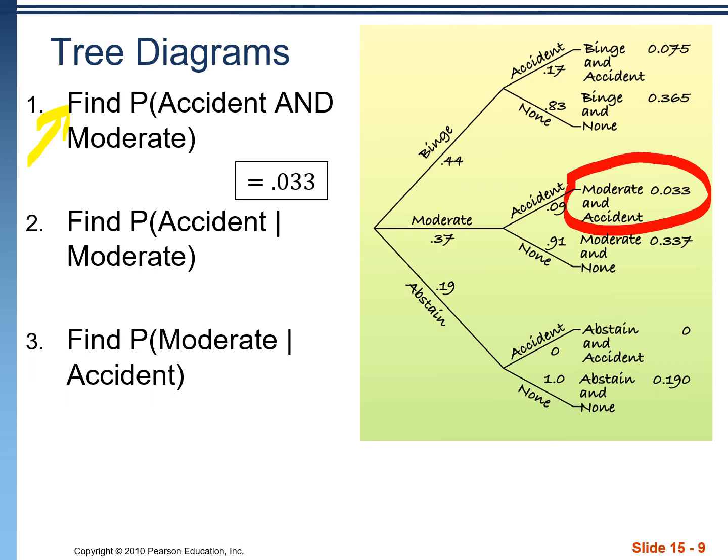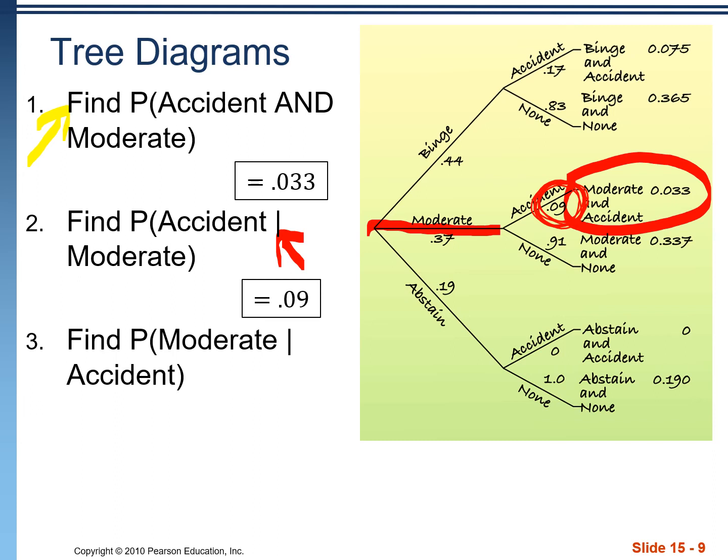Number two, find the probability that a student was involved with an accident given, that's what that line means, that they were a moderate drinker. Okay, we want to go down the moderate branch, which is this branch right here. And along that branch, we can see that 9% of students were involved with an accident, 91% were not, so our answer is 9%. Number three is where it gets a little more complicated.